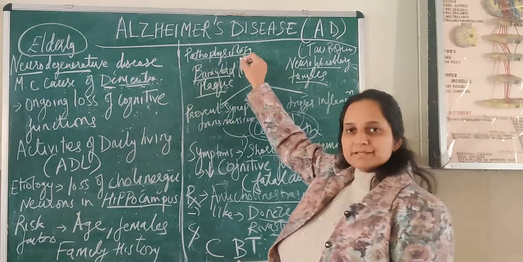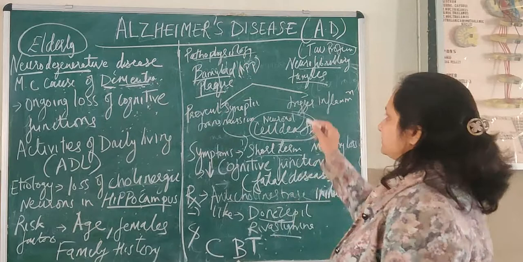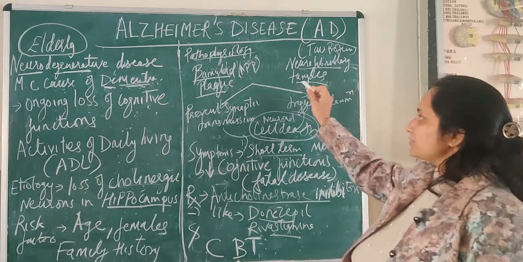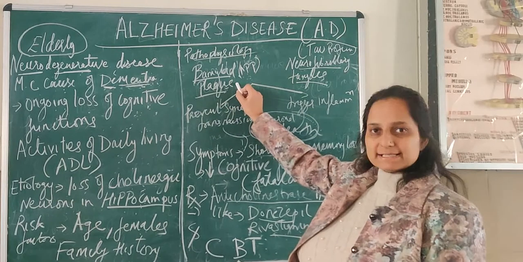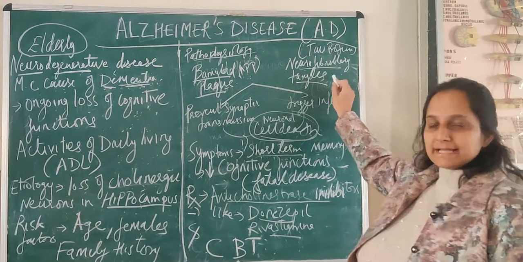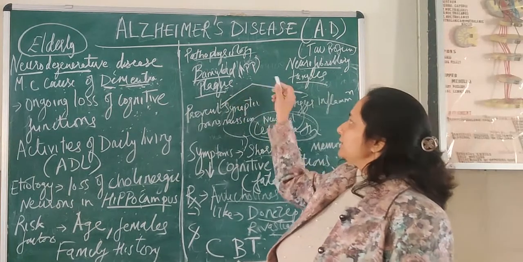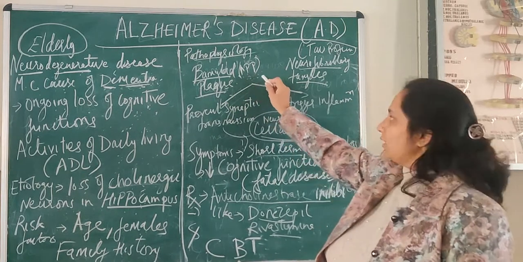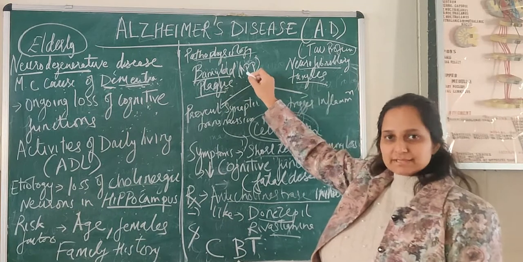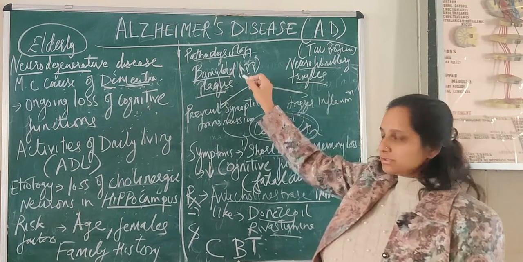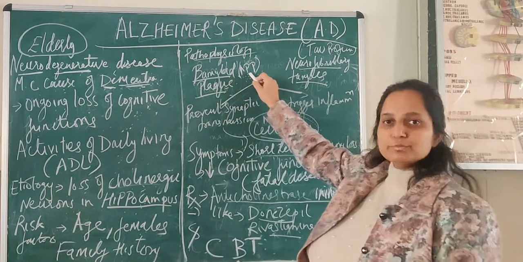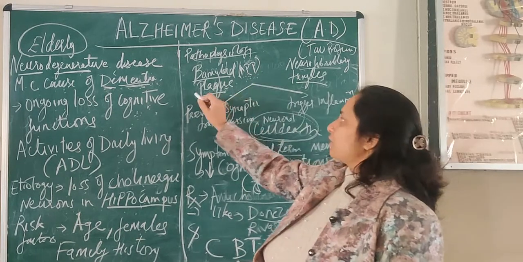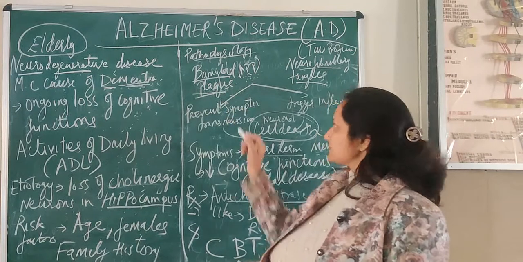Now we come to the pathophysiology. Physical changes are seen in the brain, which are basically due to accumulation of beta amyloid plaques and neurofibrillary tangles. Now how are these formed? There is an amyloid precursor protein, which is a normal protein of the neuron. It helps in the nourishment and growth of the neuron. Now this protein has to be cleaved. When it is abnormally cleaved, this leads to the formation of plaques, beta amyloid plaques.